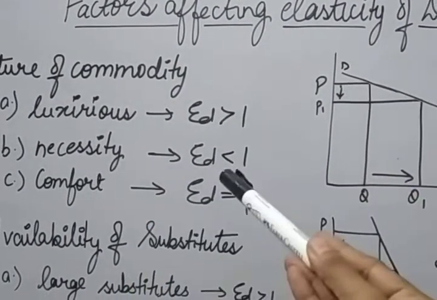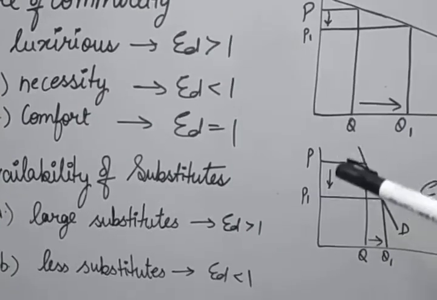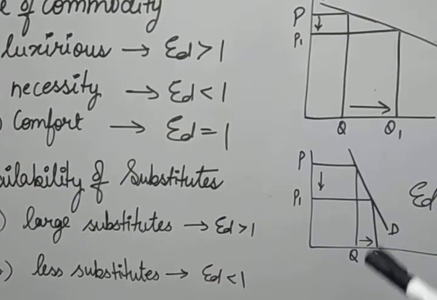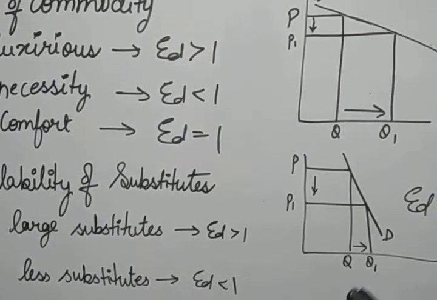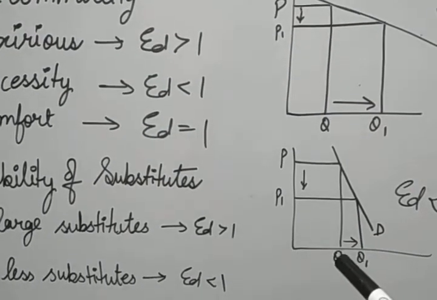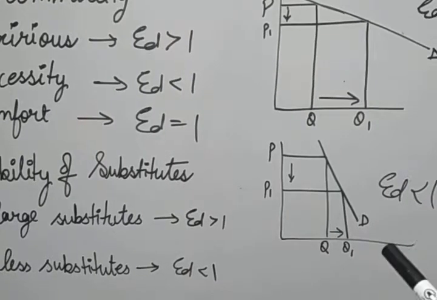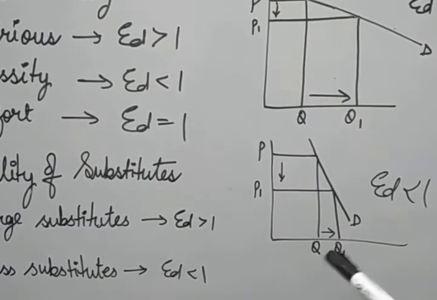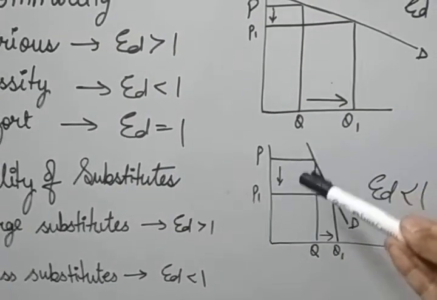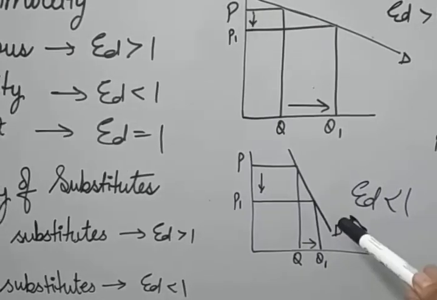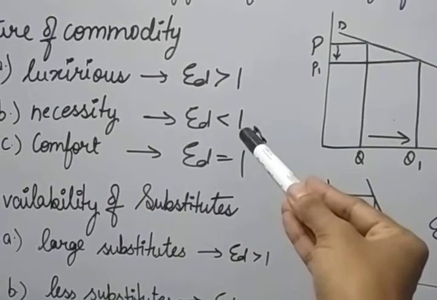The second one is necessity goods. For necessity goods, elasticity is lesser than 1. The reason is that even if there is more change in the price, very little quantity will be affected. Just like food grains, salt, all such things. Maybe a school uniform is also an important necessity good for us. But if its price reduces, you will not purchase so many quantities of that good. That means very little quantity will be affected by the larger change in the price. So for such a commodity, the elasticity will be lesser than 1. That is why for necessity goods, the elasticity is lesser than 1.